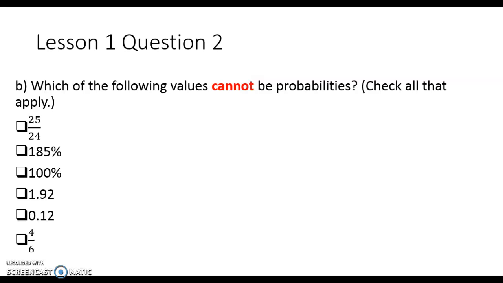And the last option, 4/6. 4/6 is a value that is between 0 and 1, so yes, it can be a probability. So remember, we're checking the ones that cannot be probabilities. So we're going to check 25/24, 185%, and 1.92.